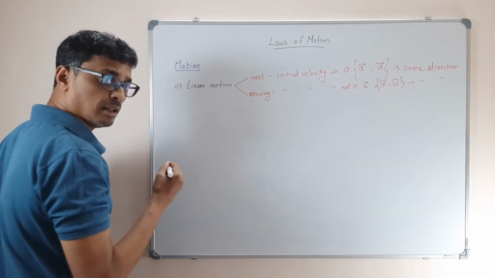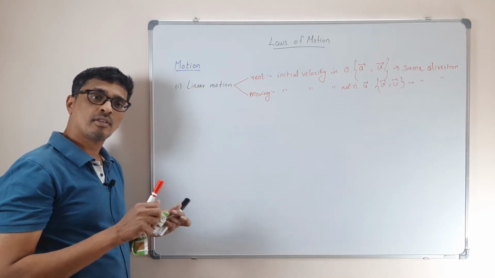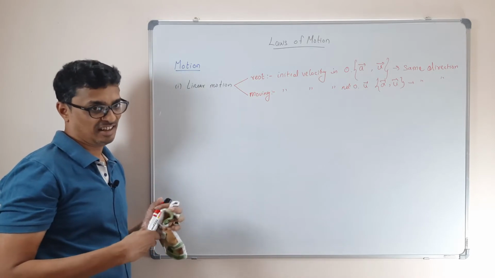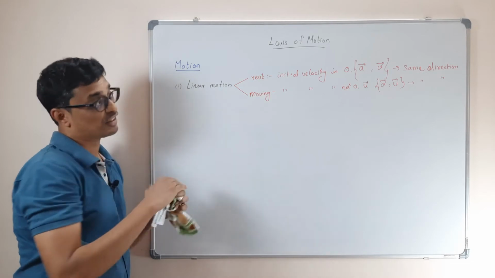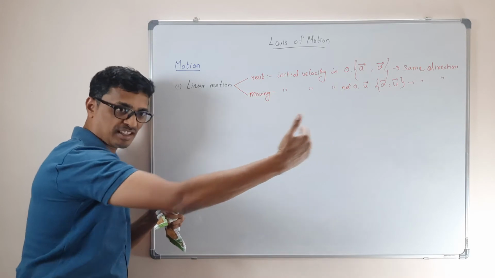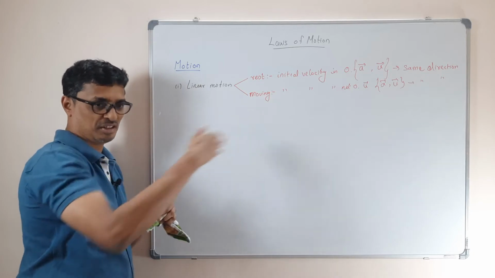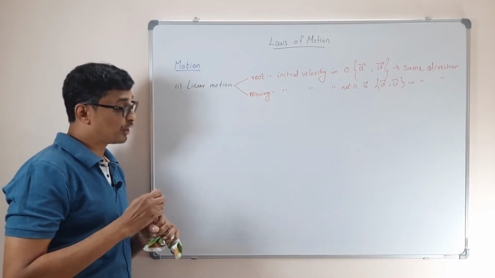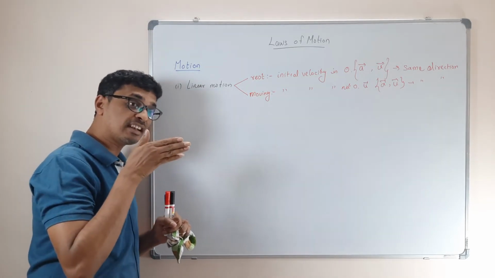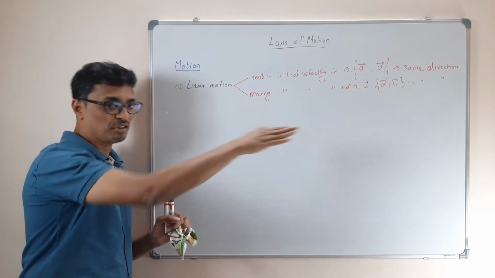It can also be linear if the force is in the opposite direction of the motion. Yes, you put an opposite force, negative. That also is possible. Suppose there is a repulsive force pushing against it, then also it slowly goes and stops. This is a linear motion. So for linear motion, it is not necessary that the acceleration should be along the velocity. It can be either along or opposite. In both cases, your motion will be linear.